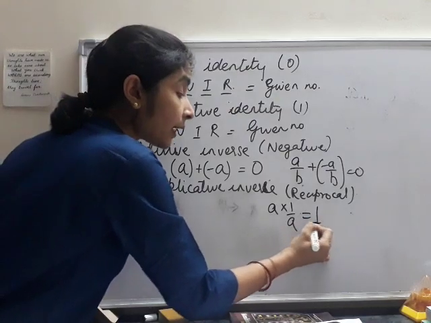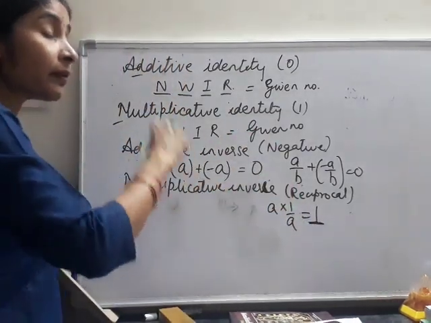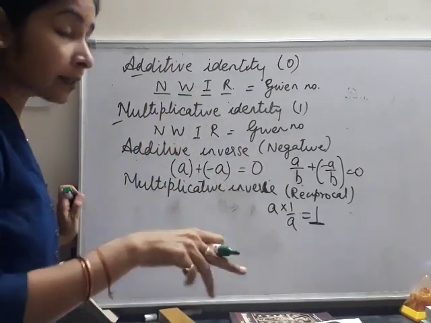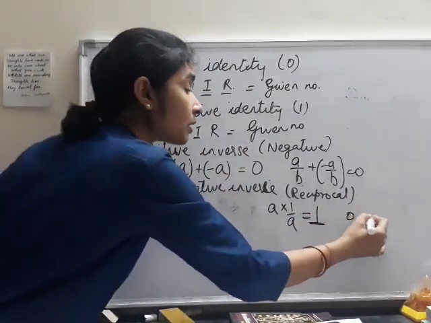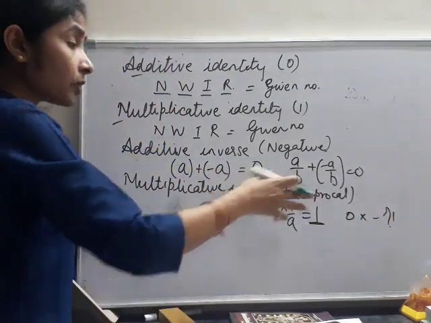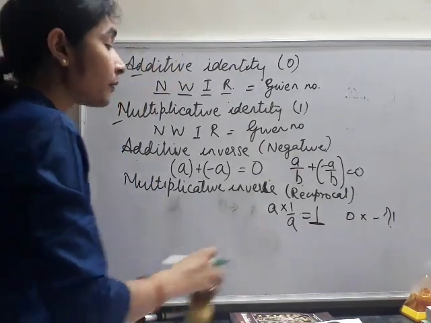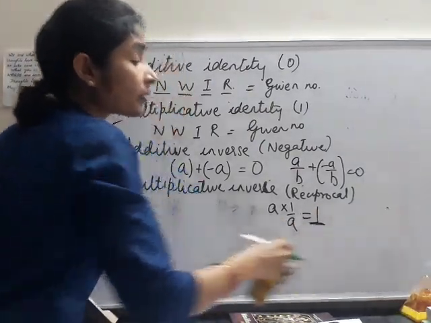The multiplicative inverse property is that a number when multiplied to its reciprocal gives 1. But what should we multiply to 0 to get 1? Nothing multiplied to 0 can give 1. So in the case of multiplicative inverse, we have an exception, and that is 0.